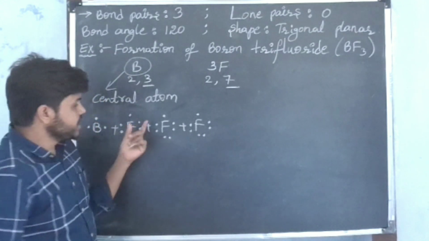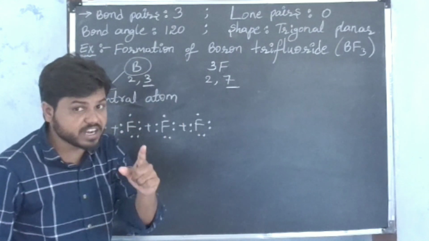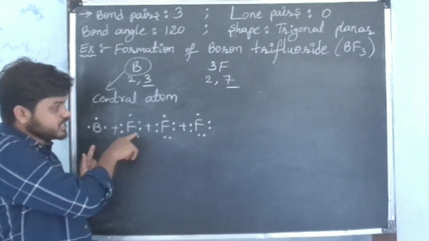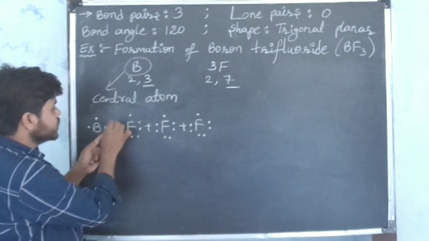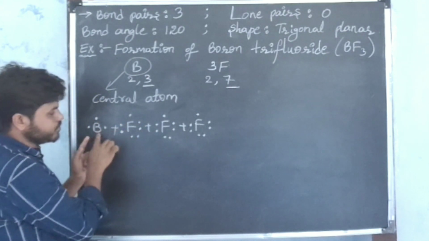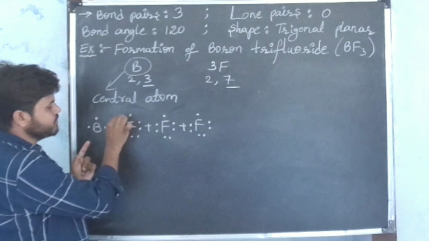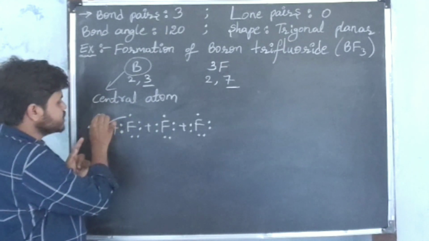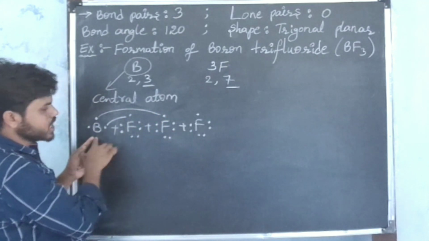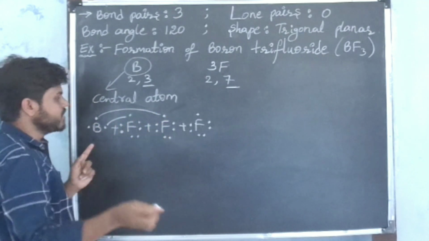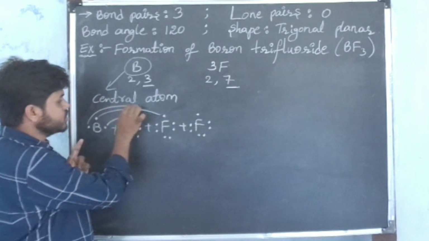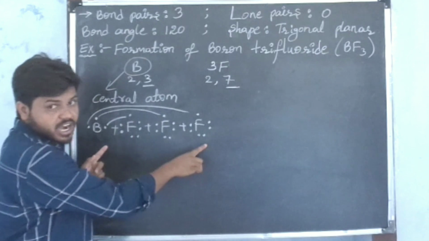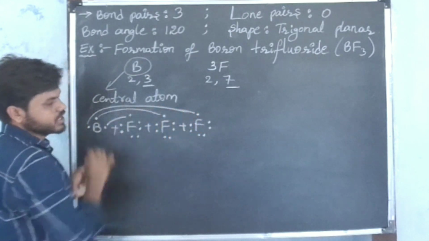Now observe this. Each fluorine atom shares 1 electron with the boron atom, and this boron atom shares 3 electrons with 3 fluorine atoms. These 2 electrons are shared between boron and fluorine, meaning one pair of electrons is shared between boron and a fluorine atom. Here also 2 electrons are shared between the boron atom and another fluorine atom, one pair of electrons. Here also, 2 electrons are shared between boron and the third fluorine atom, one pair of electrons.